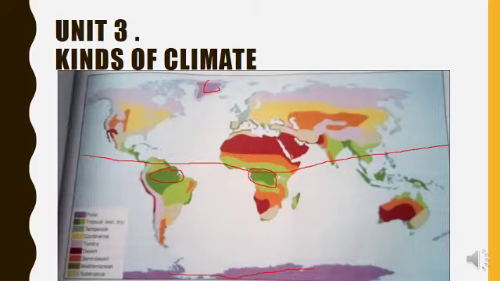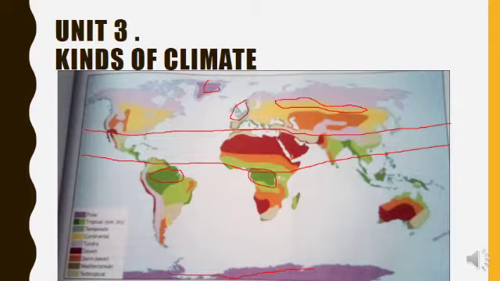Then we have a temperate climate. Temperate climate occurs close to the tropics. Remember, we have the Tropic of Cancer somewhere here. Then continental climate. Continental climate is usually in the northern hemisphere, because in the southern hemisphere we don't have a large continent. A tundra climate is also in the northern hemisphere, close to the poles.